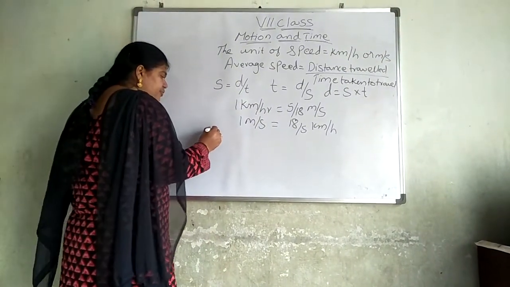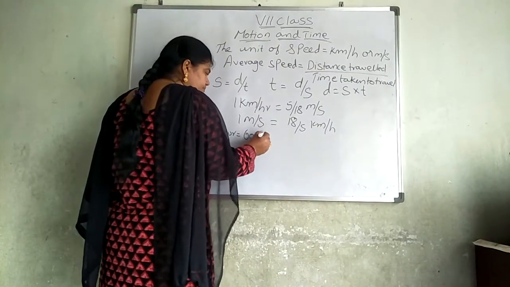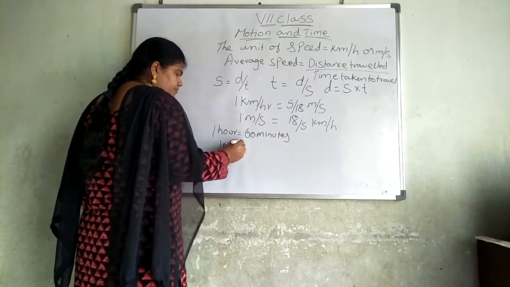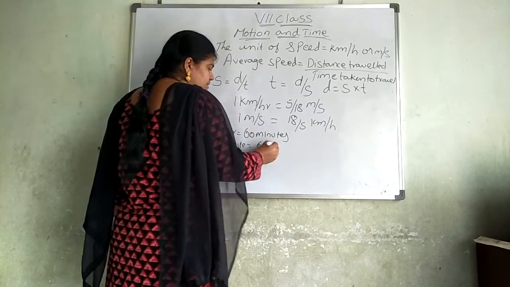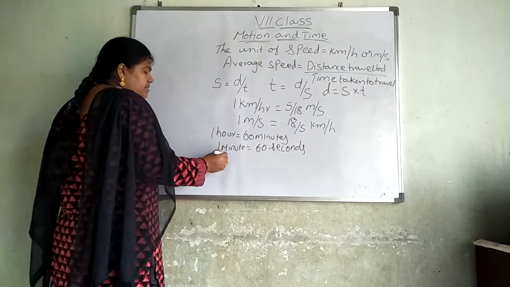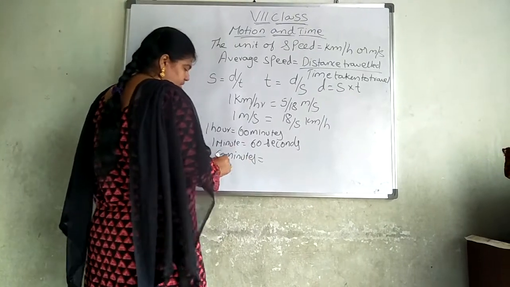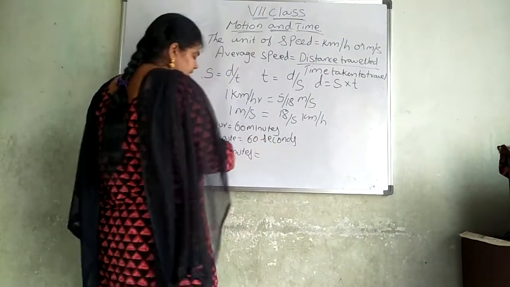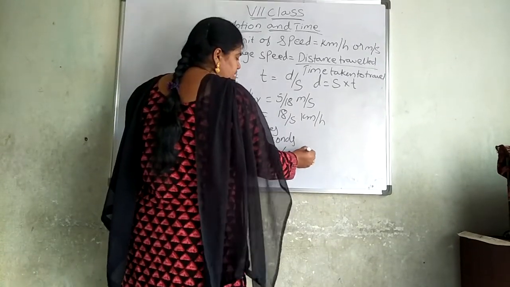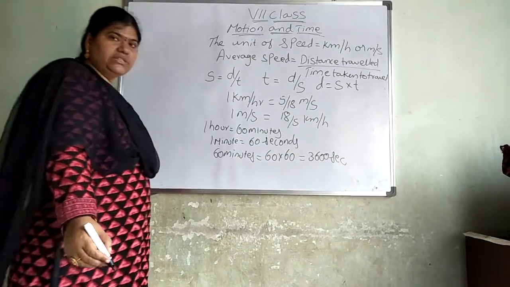And as I said for you, 1 hour is equal to 60 minutes. 1 minute is equal to 60 seconds. So 60 minutes is equal to 60 into 60, that is equal to 3600 seconds.